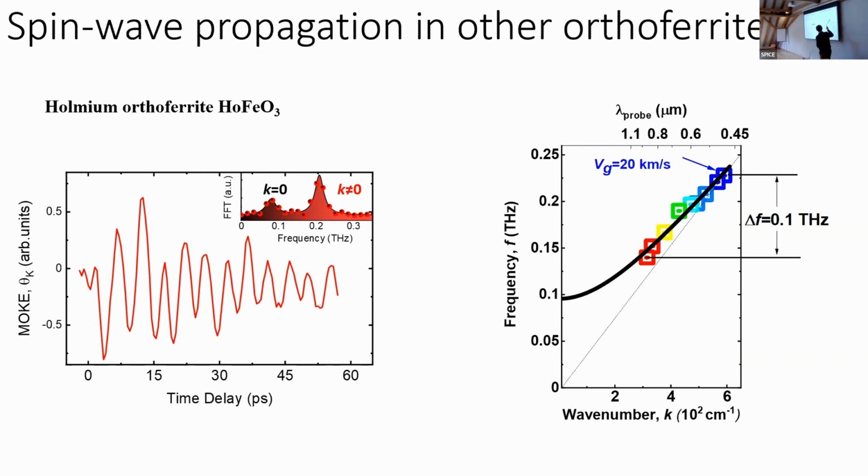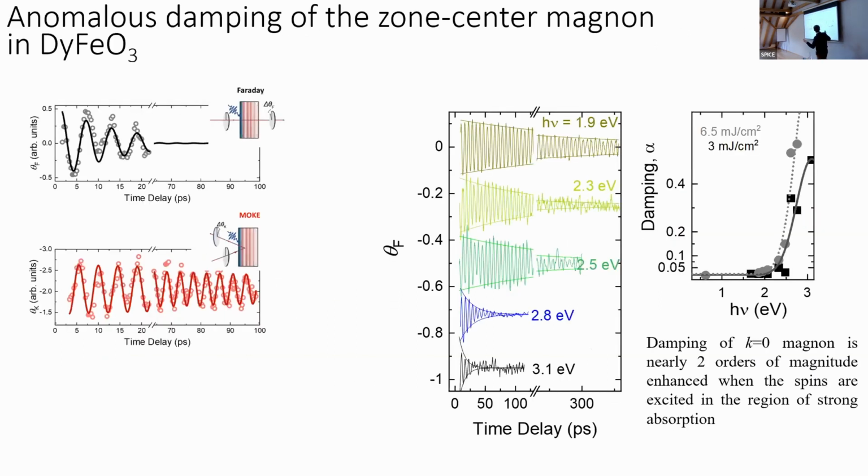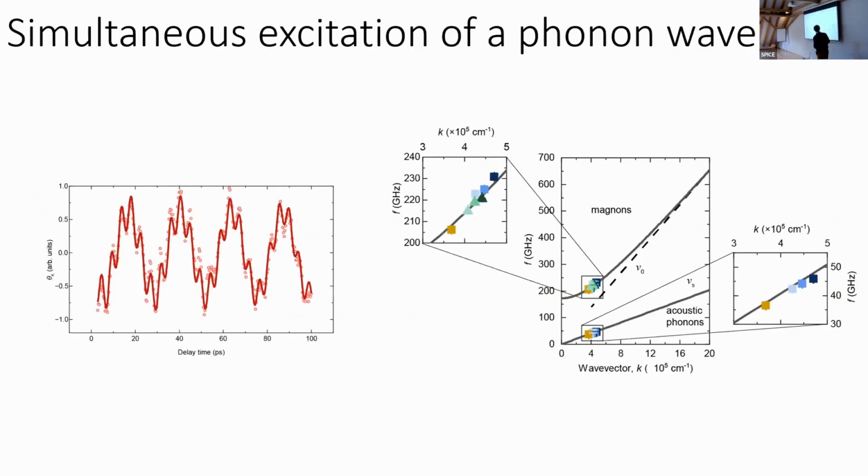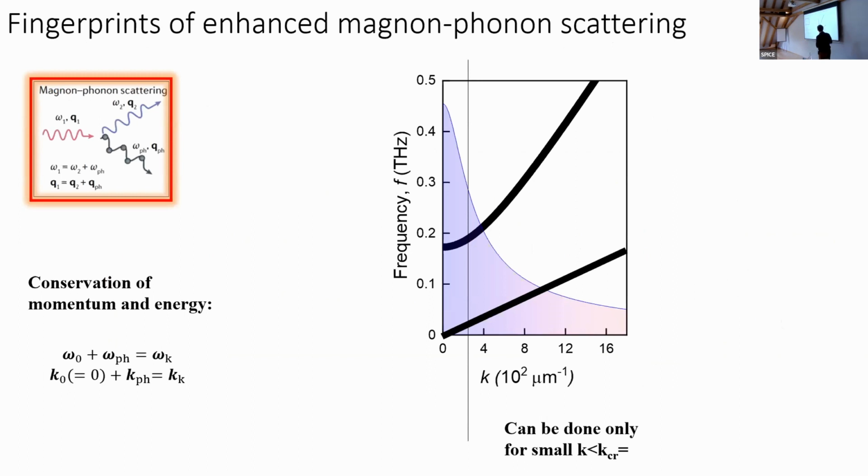And what's also remarkable is that for the shortest wavelength magnons, we already reached a linear regime of propagation, when the propagation velocity reaches 20 kilometers per second, which is basically the limiting speed for magnon excitations in this sort of antiferromagnet. I think for the sake of time, we see also some indications of scattering events within this wave packet, but I would like to skip this just to be on time for the coffee.